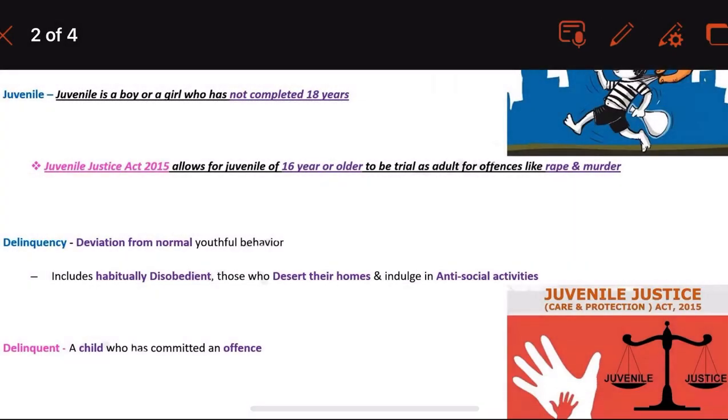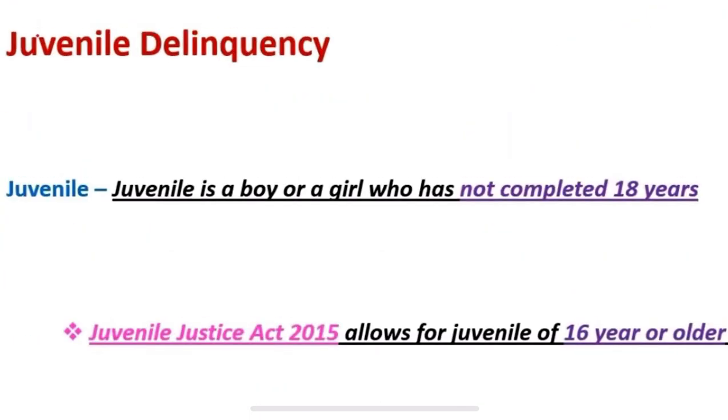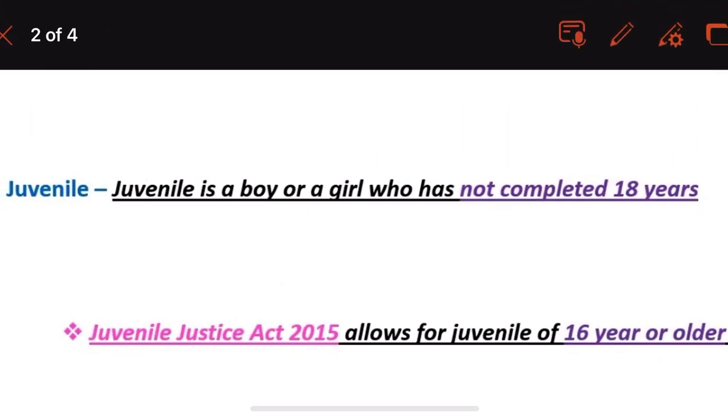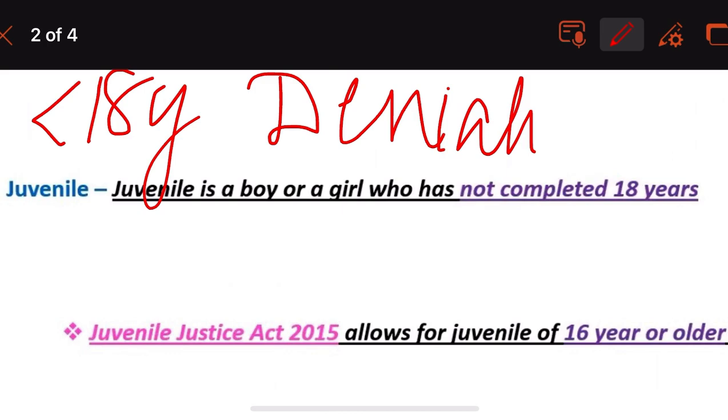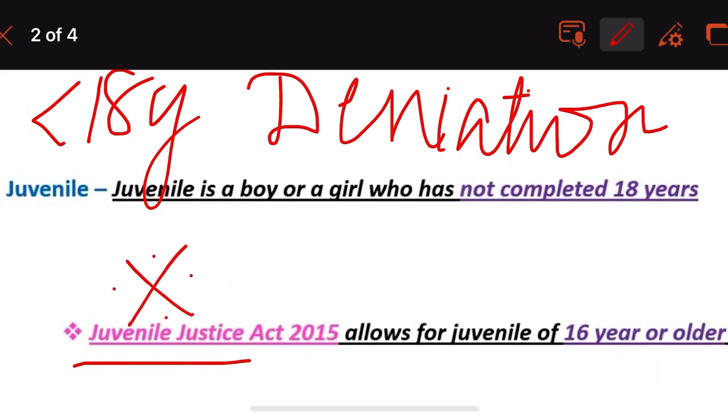Clear, guys? So now what did we study? Juvenile delinquency. Juvenile is a boy or a girl less than 18 years, and delinquency is a deviation. What is delinquency? The deviation from the normal youthful behavior. Now we have to study a very important thing, that is the Juvenile Justice Act of 2015.